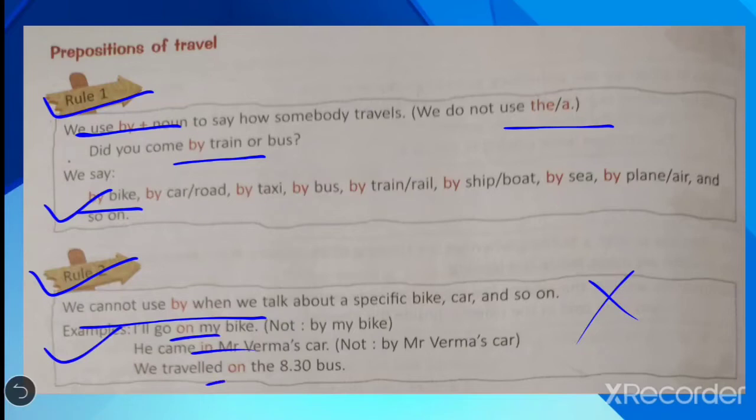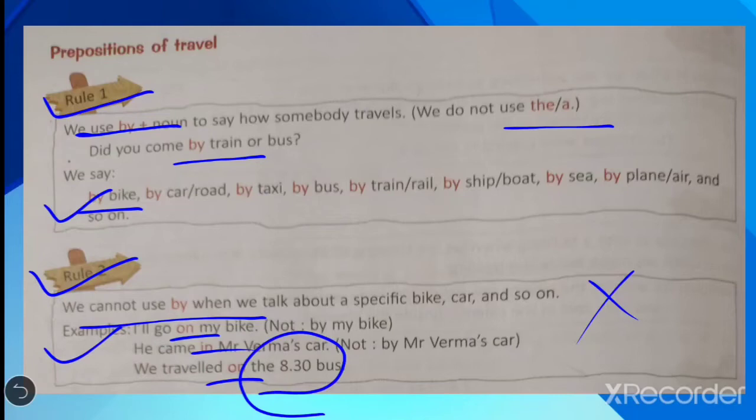We travel on the 8:30 bus. Now you know very well which bus is coming at 8:30, the bus on which you will travel. So that time you have to use on, not by, because your specified word is given, the 8:30 bus.